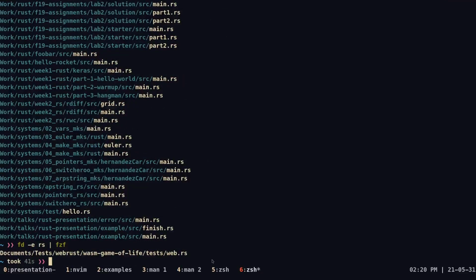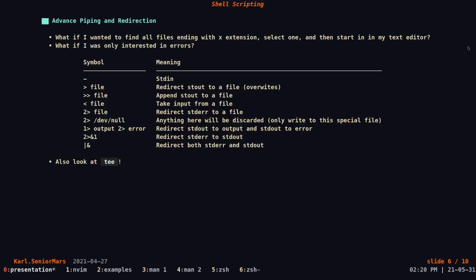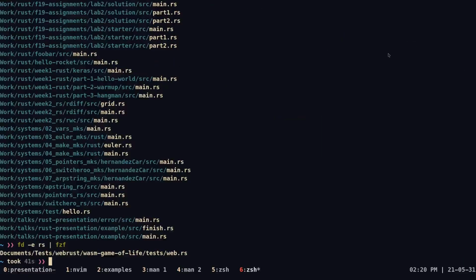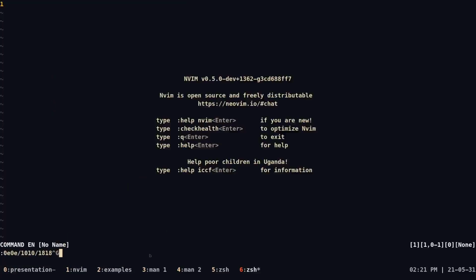But that's not the end, our requirements wanted to start in a text editor. So I guess a naive approach would be to pipe it into just your text editor. In this case, my text editor is going to be NeoVim. So if I pipe the file directly to NeoVim, it's not going to be happy. You know, it didn't really start the file, and it doesn't really know what's up.